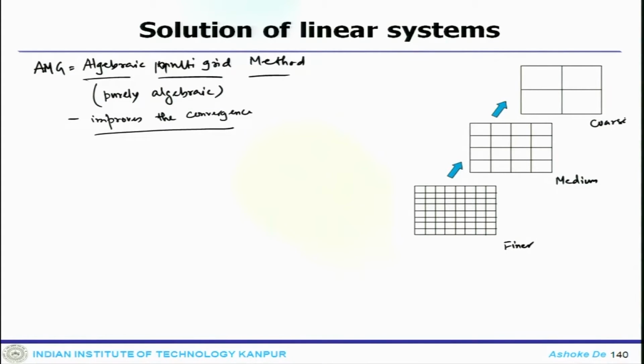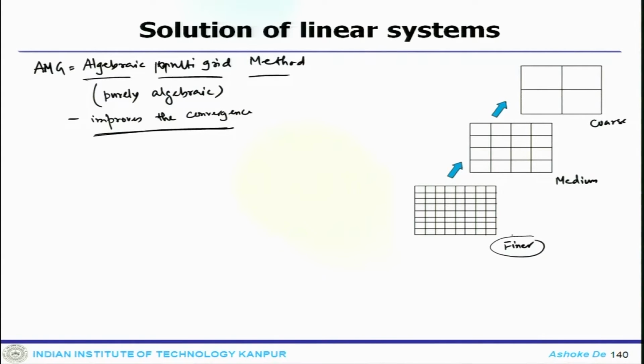The low frequency oscillation that arises at the finer grid level is transformed to high frequency oscillation at the coarser grid level, and that is why it ensures. So, it is a hierarchical approach from finer, medium to coarser, and multi-grid methods are able to overcome this convergence problem that you see when we go down to a finer grid level with a large system.